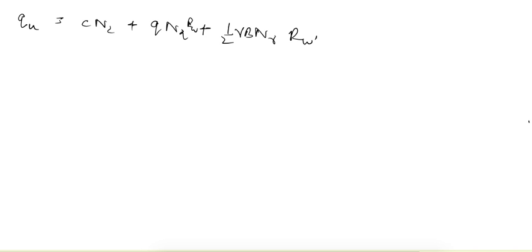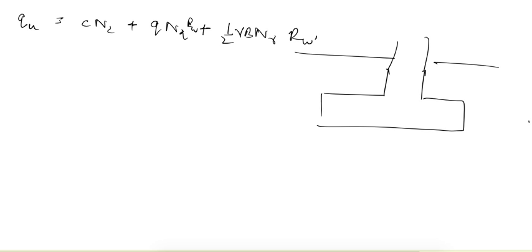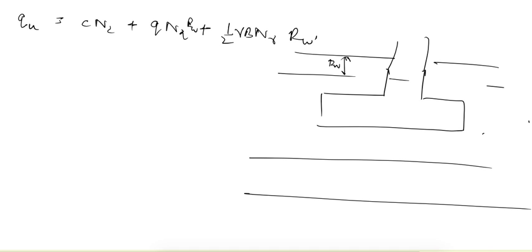Now what are these RW and RW dash? If this is the footing, and again the same terms, let's say the water table is here, this depth is taken as dw, with B and dF as shown. If the water table is at another level, this depth is dw dash.